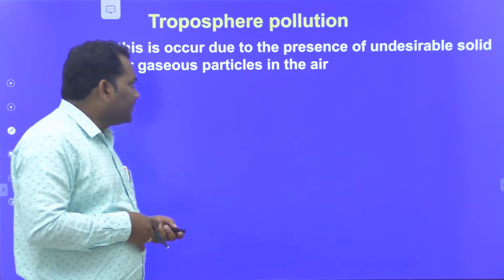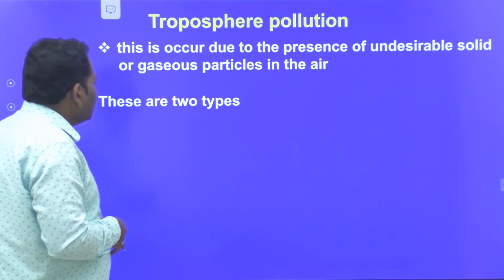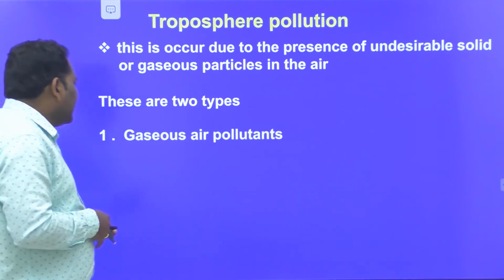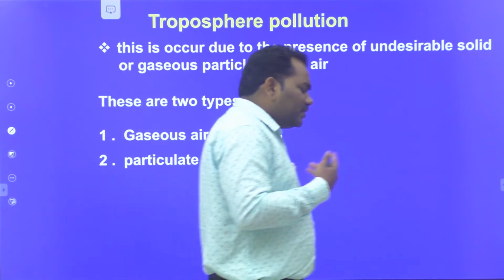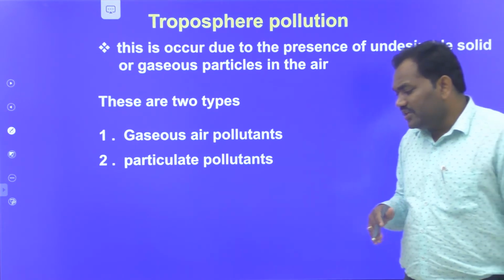There are 2 types of pollutants: gaseous air pollutants and particulate pollutants.